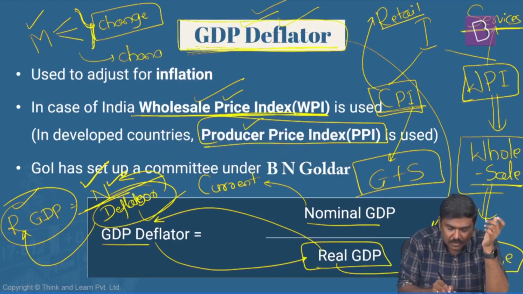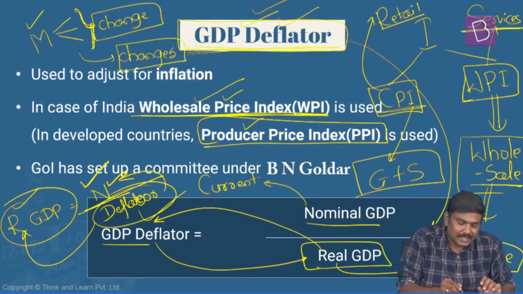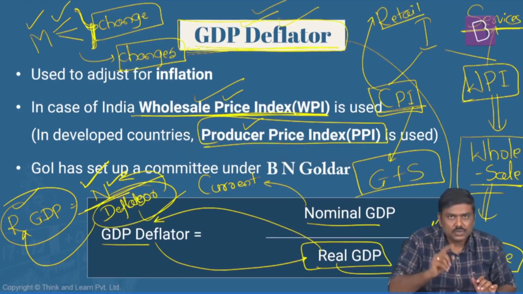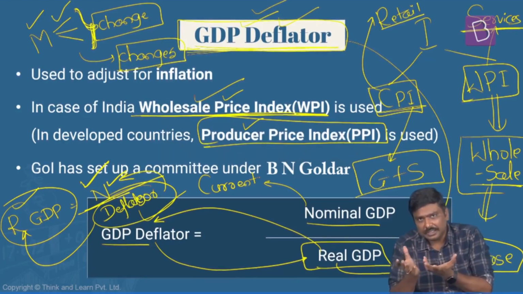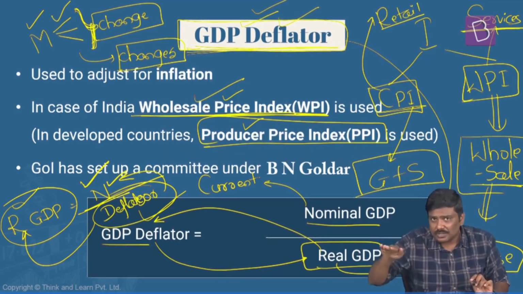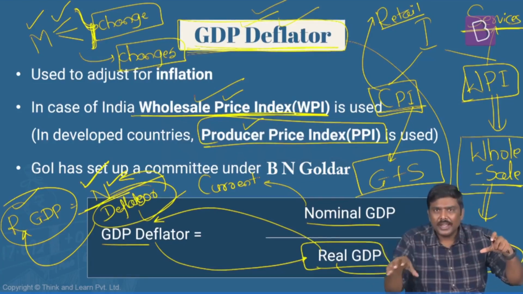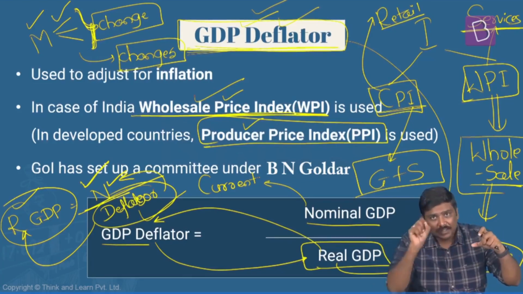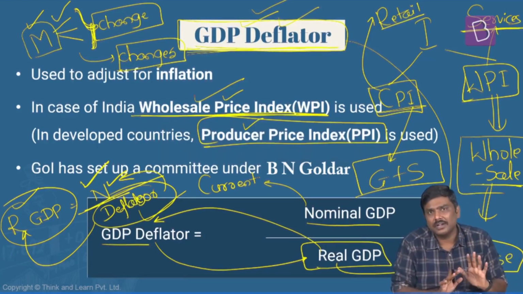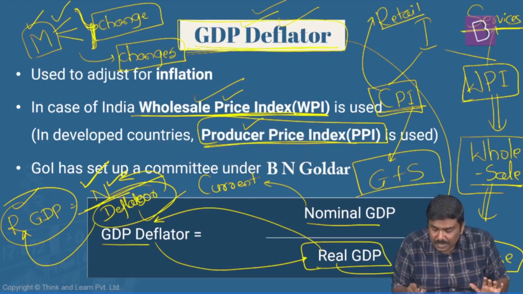I'll put it in a definition form. Producer price index measures the percentage change in the prices of the goods which are sold by the manufacturers in the market. Over a period of time, the prices of the goods sold by the manufacturers would have changed. So compared to the base year, today, how much is the change in the price that is sold by the manufacturer or supplier in the market is calculated. This is called the producer price index.